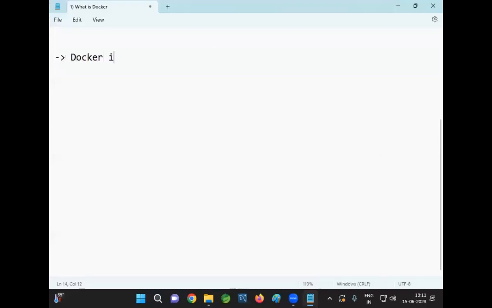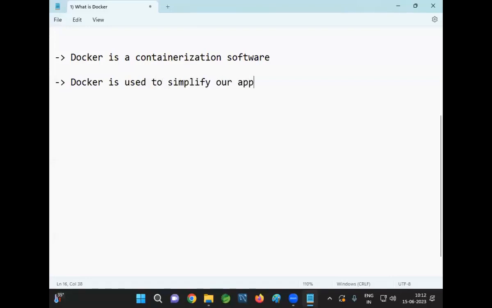Docker is a containerization software. Docker is used to simplify our application execution or application deployment.